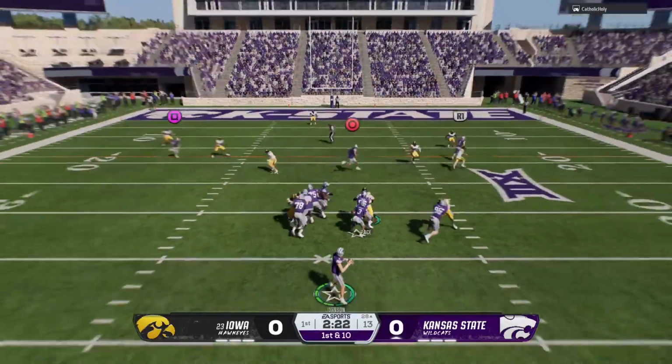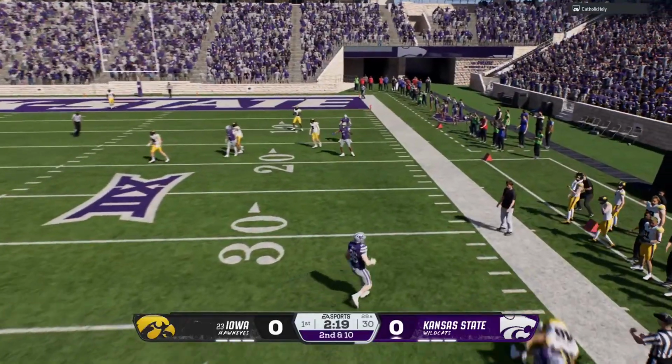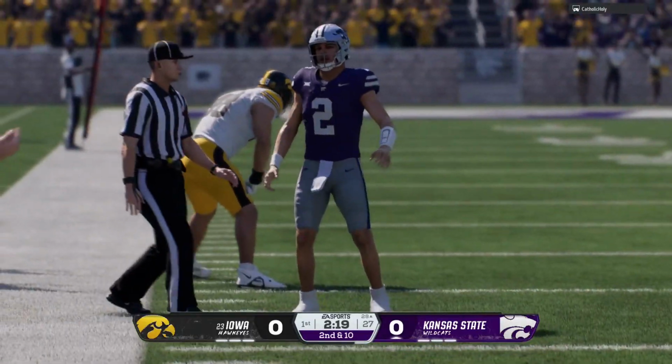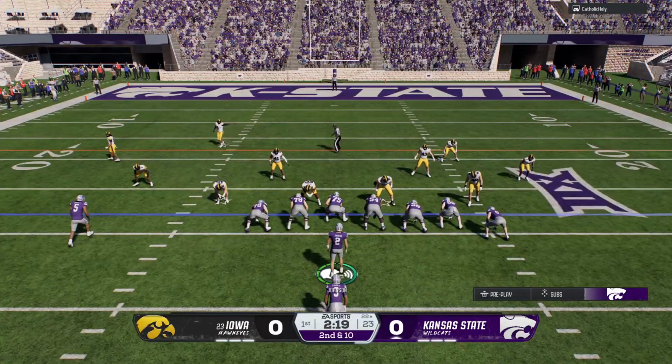Coming out on first down with the play fake. On the run, still looking. Pressure in his face, and he lets it fly. Just gets rid of the football. Nobody to throw it to. It'll be second down. Offense working from the pistol.